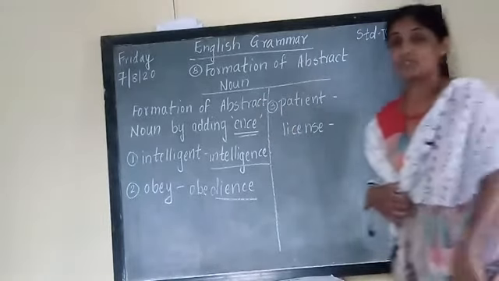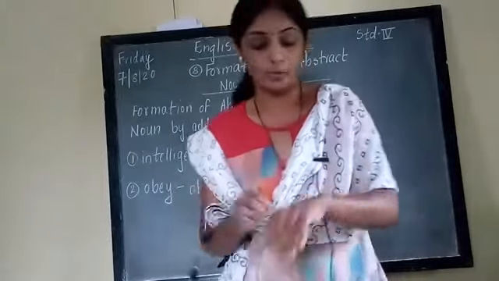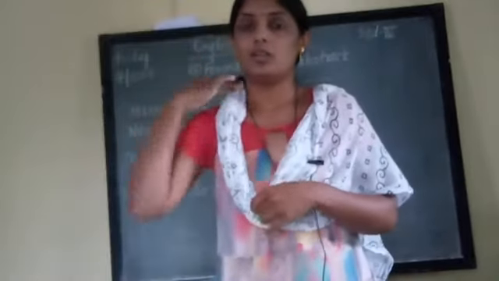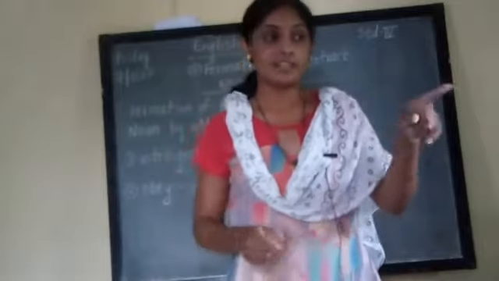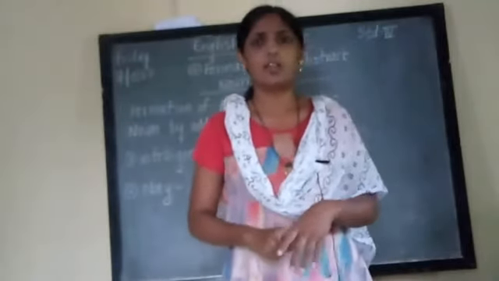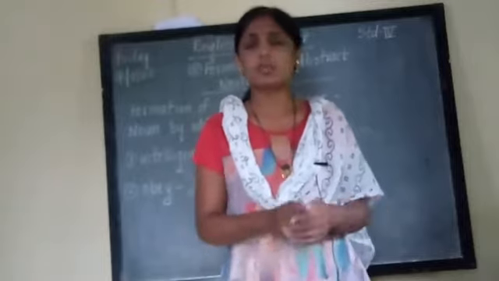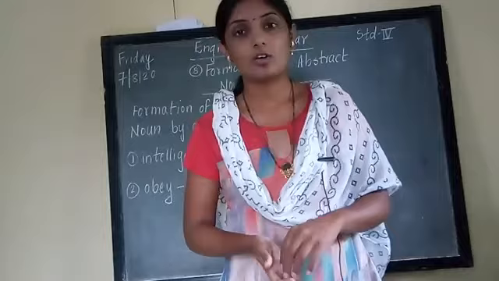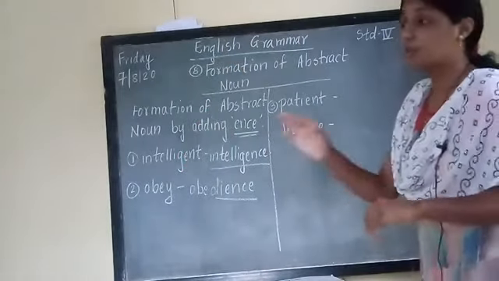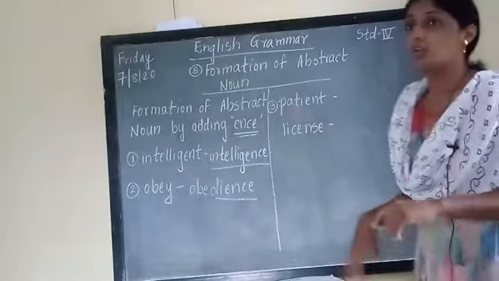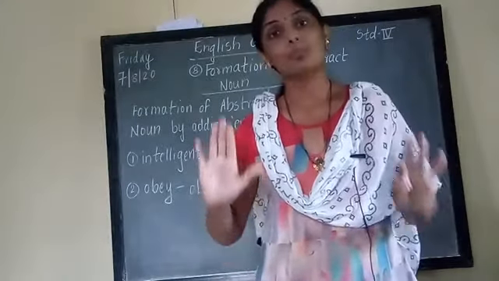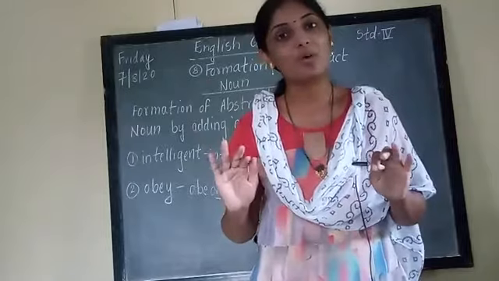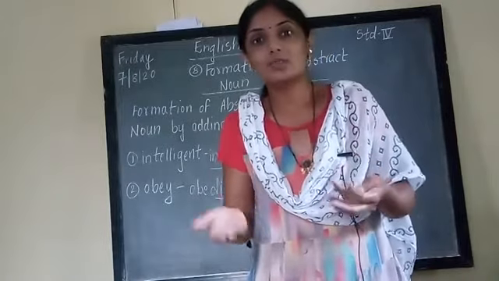The next word which is given on the board is patient. Now you should have patience, correct or not? You should not be so aggressive, you should not be angry, there should be patience in you. Normally we say that the child is very patient. He never says anything. Let anyone trouble him, he never gives a reply, or he never beats anyone. In classroom you are saying or not? Or your teacher is saying or not? The boy is patient. And then normally we say, you should have patience, students. Be quiet. Have patience. We will tell you whether holiday is there or not tomorrow. Like these sentences we are using in the school.